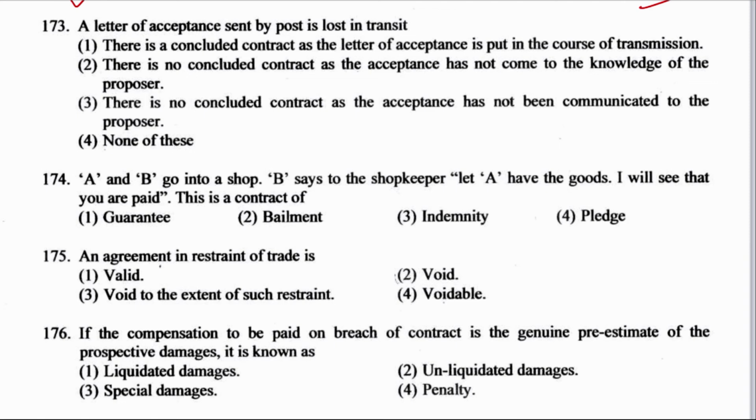Well, this is asked from which section? Section number 4, acceptance. What does section 4 signify? It signifies that communication of an acceptance is complete as against the proposer when it is put in the course of transmission to him so as to be out of the power of the acceptor, and as against the acceptor when it comes to the knowledge of the proposer. So the right answer is option number 1. There is a concluded contract as the letter of acceptance is put in the course of transmission, and it is basically what? A postal rule.